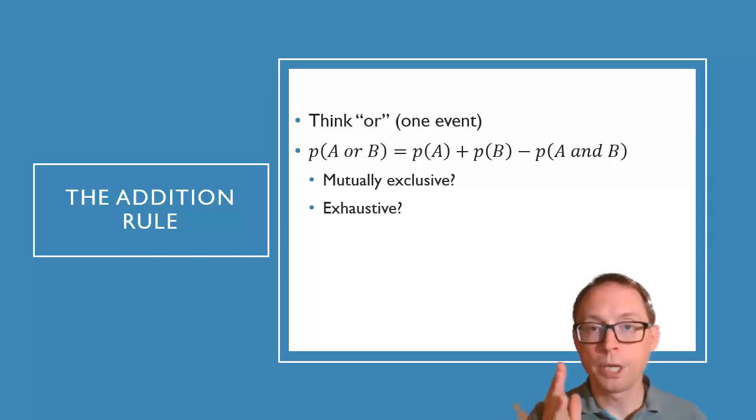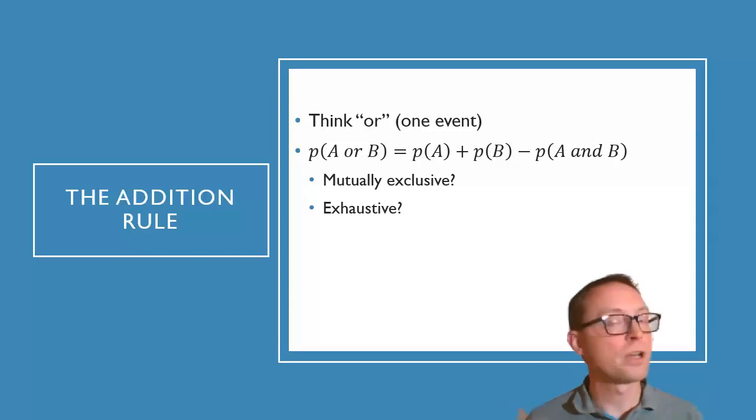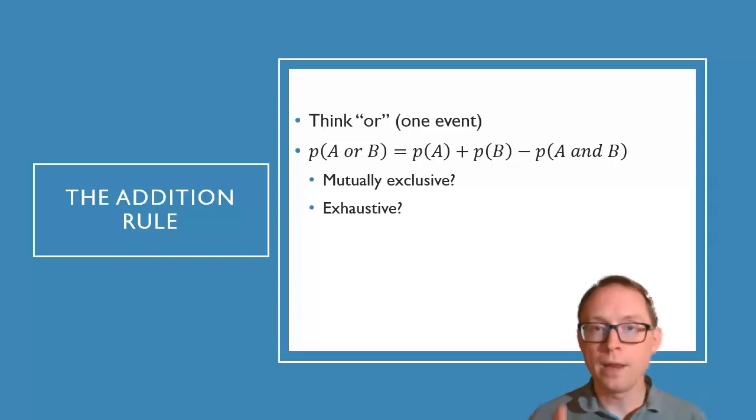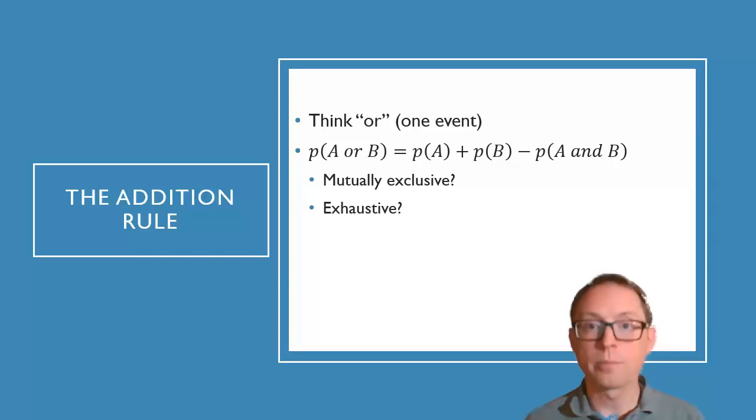You can be a red card that is also a face card, so those are not mutually exclusive. Red and face card are not mutually exclusive. Red and club, those are mutually exclusive. And so the way you do this is you look up the probability of the first thing and then the probability of the second thing, and you subtract the probability of both happening at the same time.